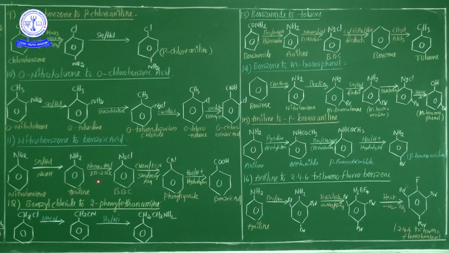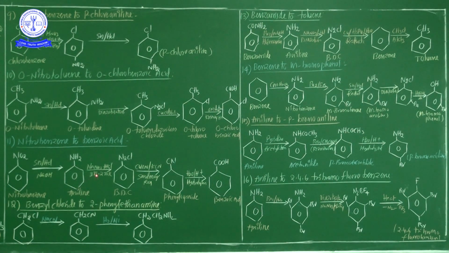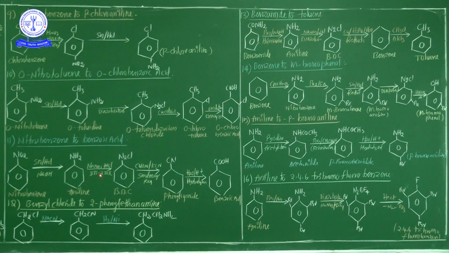This aniline undergoes the diazotization process. Already I said clearly, diazotization process means HNO2 reacts with aniline. How is HNO2 formed? From the NaNO2 plus HCl combination, HNO2 is formed and NaCl is separated. So the aniline undergoes the diazotization process, hence BDC is formed. BDC means benzene diazonium chloride. Benzene diazonium chloride is formed.